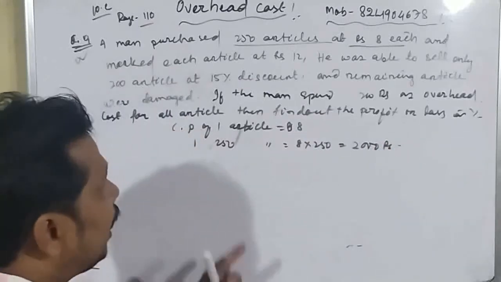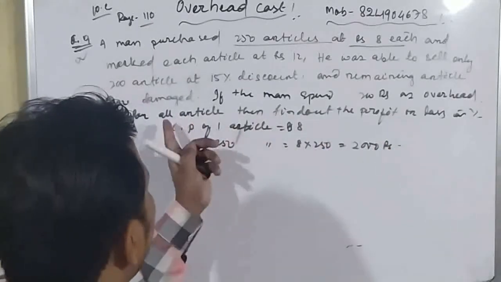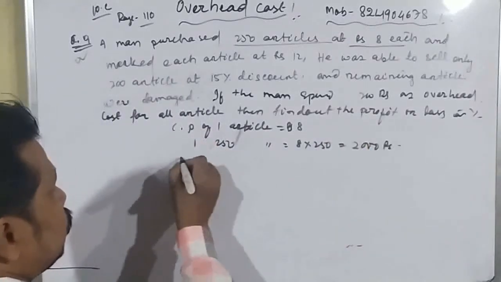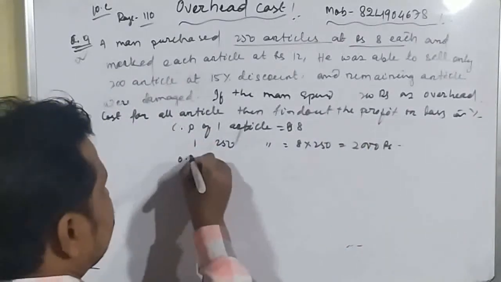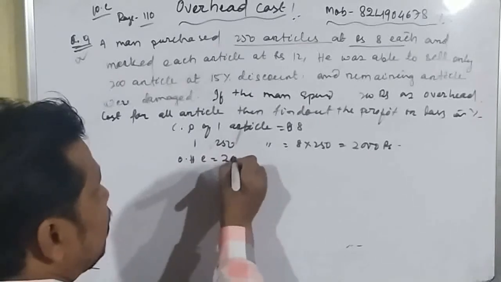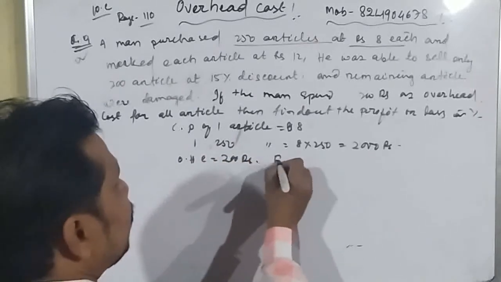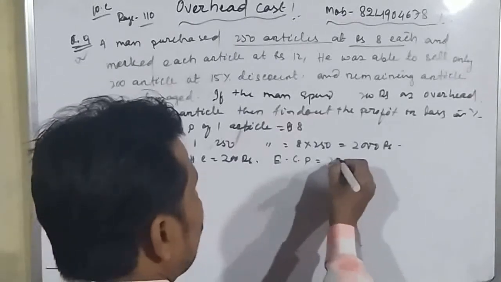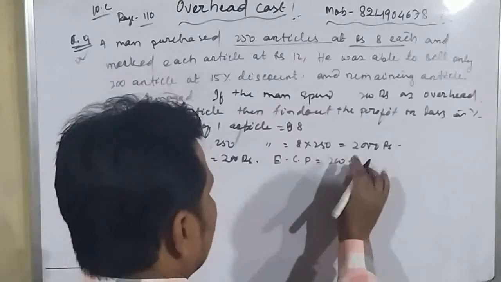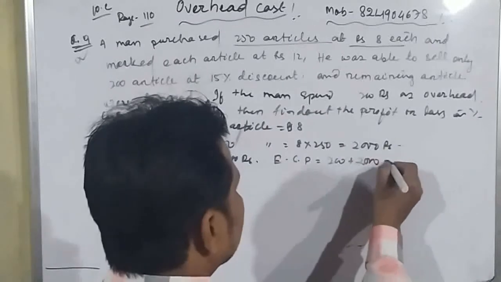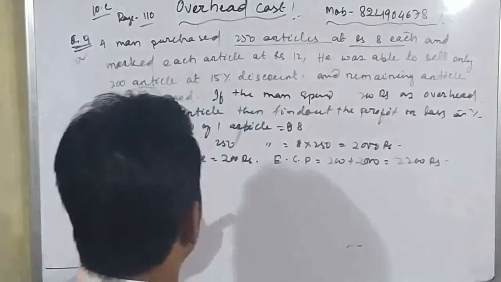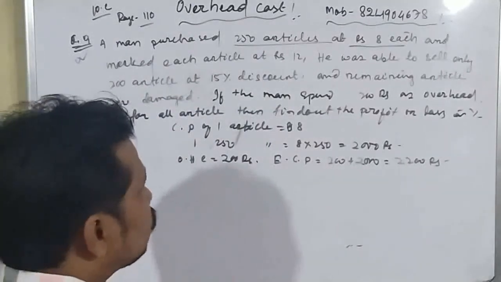And he has spent 200 rupees as overhead cost. So effective cost price is equal to 200 plus 2000, which is equals to 2200 rupees. So now we have got the effective cost price.